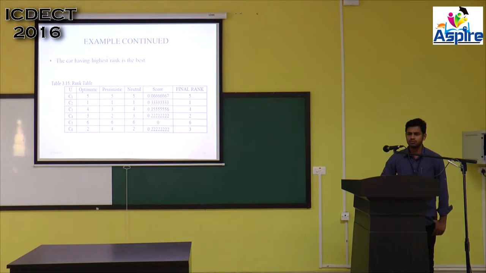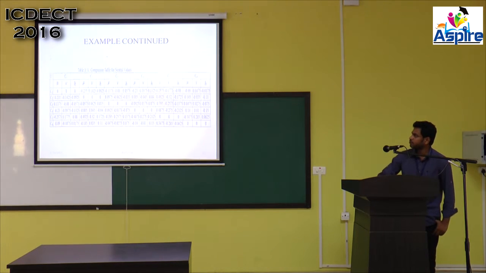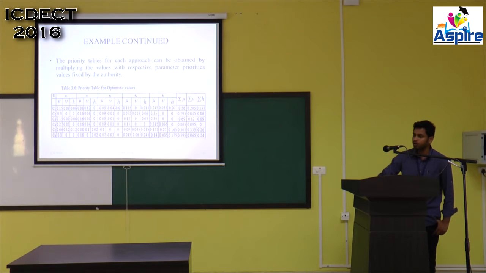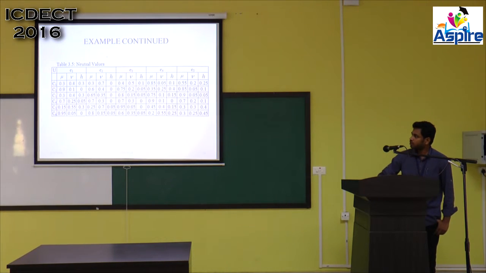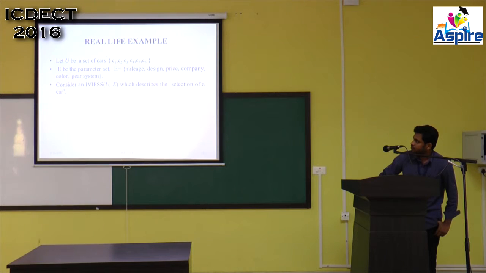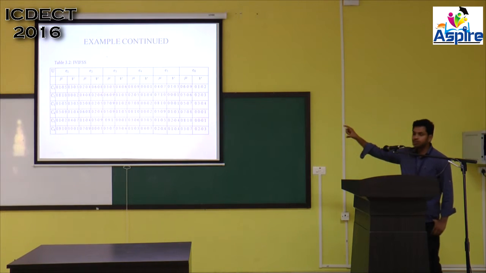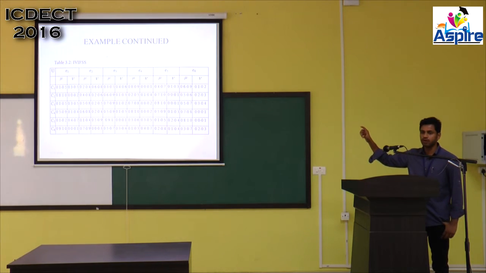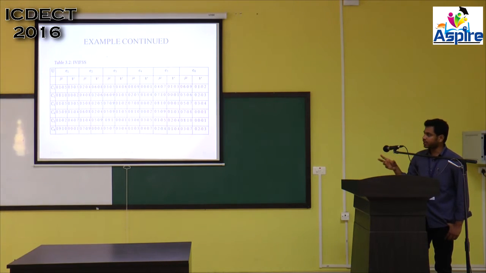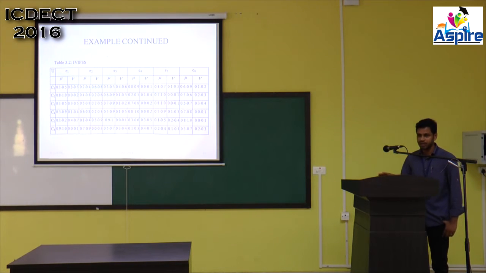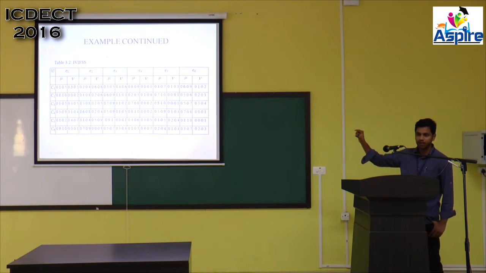This particular pessimistic is also 5, neutral is 5, final rank. How is it possible? Yes, because we are using one score function. Based upon these values only, whatever values we are providing here, based upon that we are calculating the rankings. In some cases the rank might be the same, in some other cases the rank might not be. According to the values that we are providing, we will get the rank.